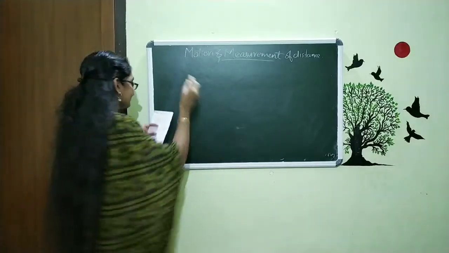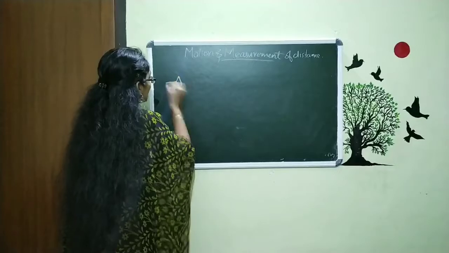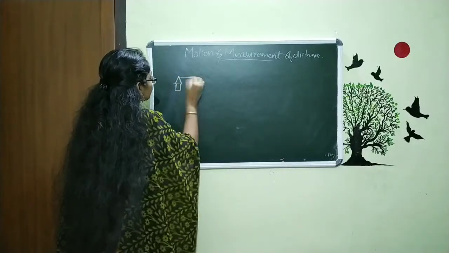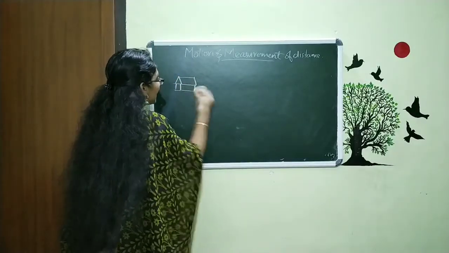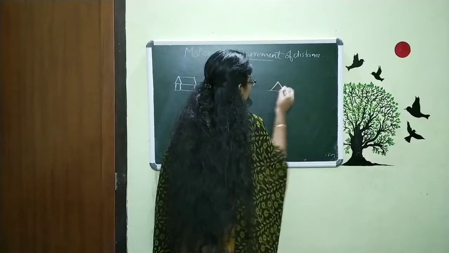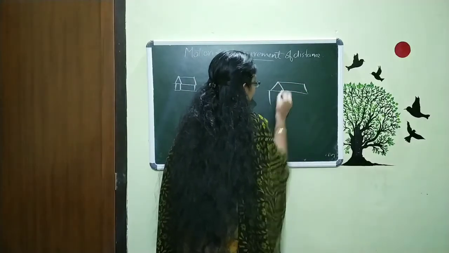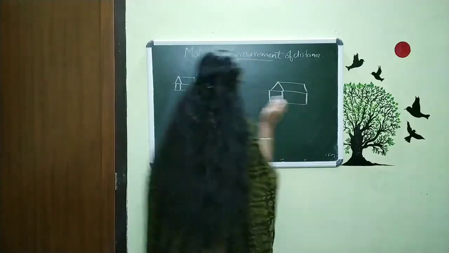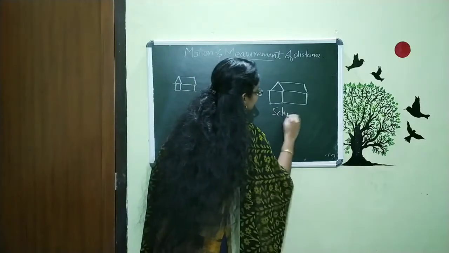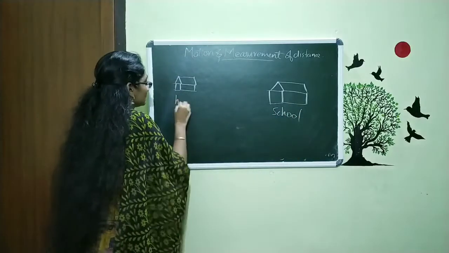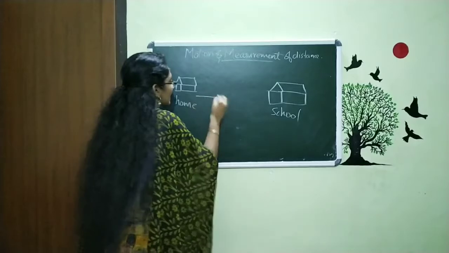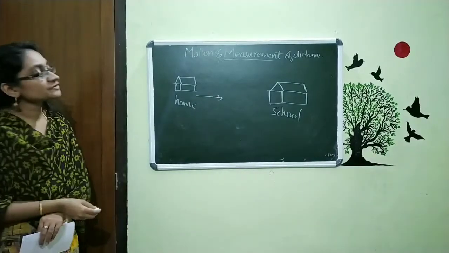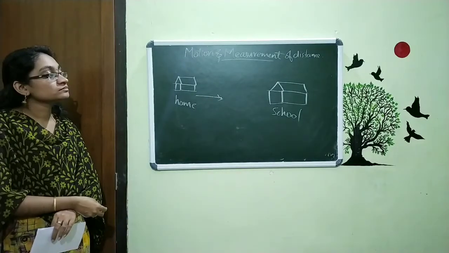That is, this is your home and this is your school. And how do you go to your school from home?